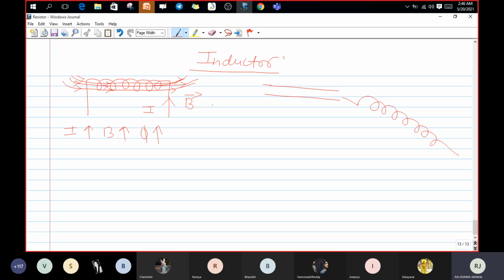generate a magnetic field. It will create the magnetic field, as well as generate the magnetic flux.